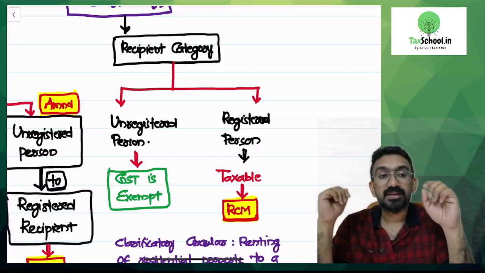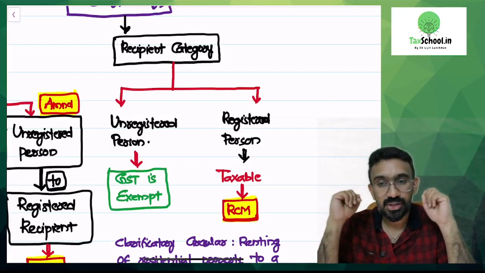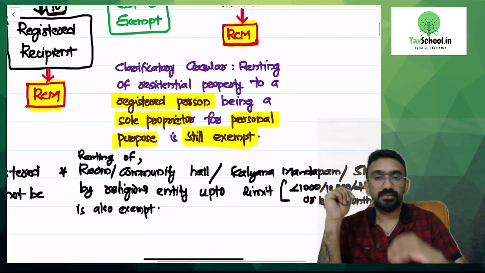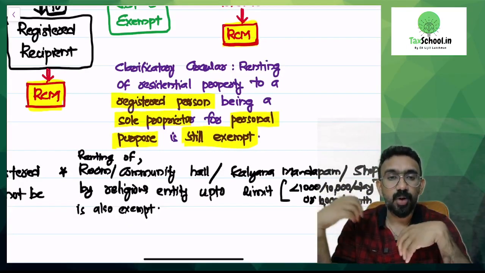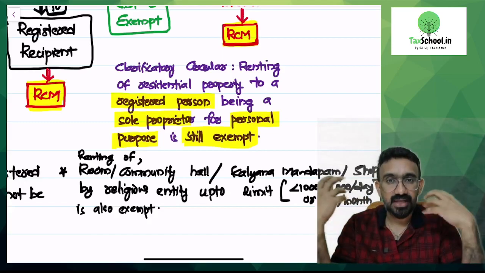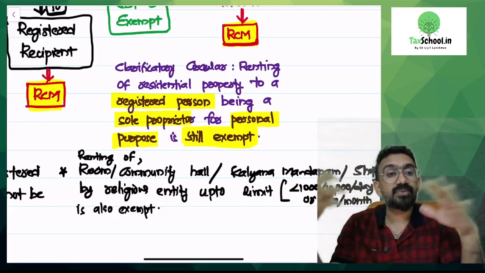Now there is an additional problem here. What is this additional problem that we have? What if, say, I'm a sole proprietor. I have taken this property on rent. I have taken this property on rent for my family to stay.